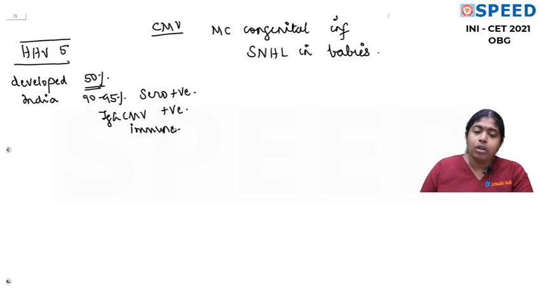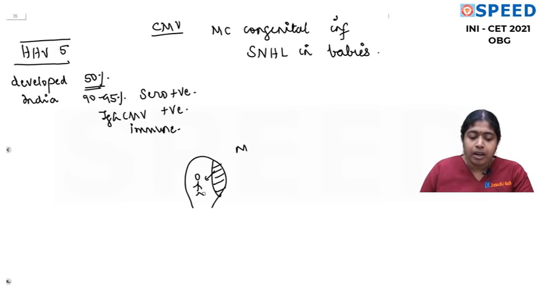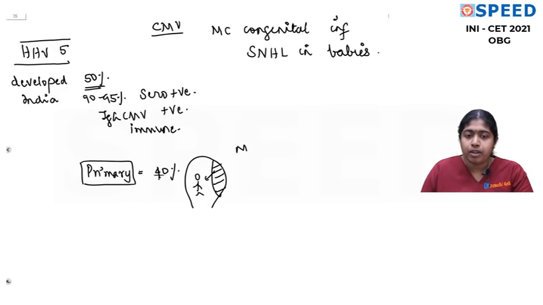Okay, so we all would have had cytomegalovirus infection in our childhood. Because it's a herpes infection, a reactivation is possible. Now, when will the baby be affected? Say this is the mother, this is the fetus. If it's a primary infection, where the mother is getting cytomegalovirus infection for the first time in pregnancy, then the chance of the baby getting infected is 40%. This is a very, very important number regarding cytomegalovirus that you should understand.